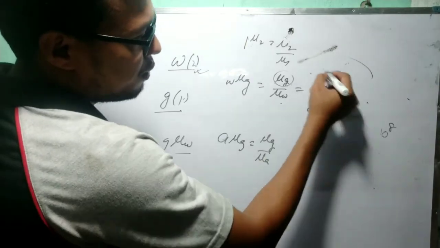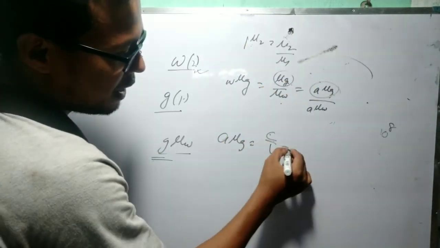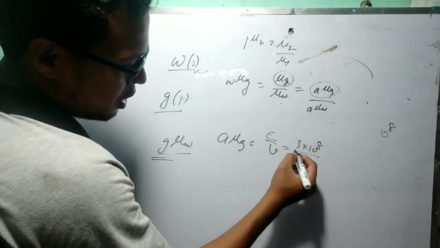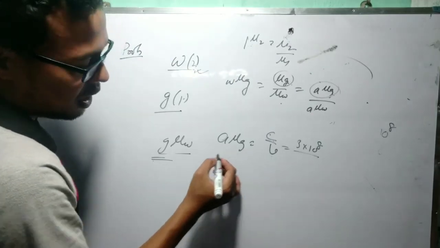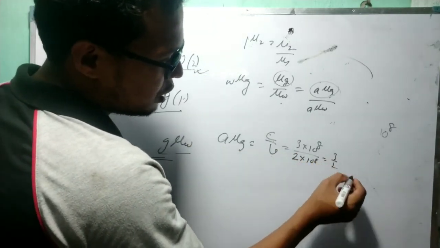But the aμg value is constant, because aμg means that is c by v. c by v was 3 into 10 to the power 8 divided by the velocity of light in glass. Glass, how much? That is 2 into 10 to the power 8, which is 3 by 2.